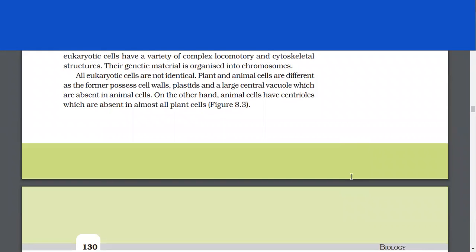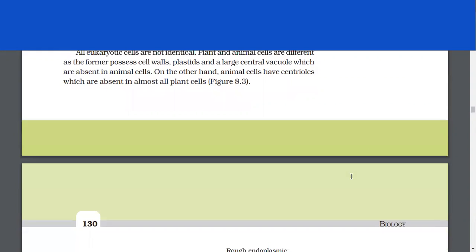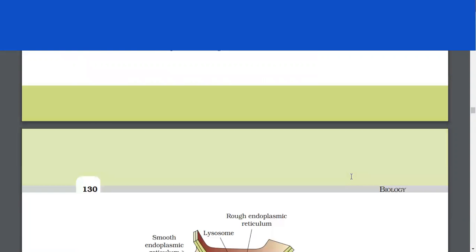All eukaryotic cells are not identical. Plant and animal cells are different as the former possesses cell walls, plastids, and a large central vacuole, which are absent in animal cells. On the other hand, animal cells have centrioles, which are absent in almost all plant cells.